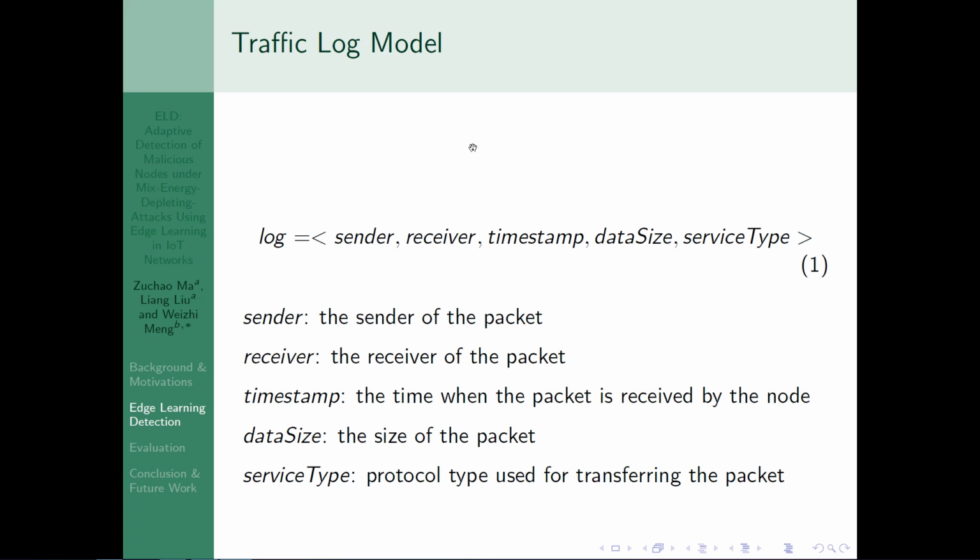Now we introduce the traffic log model. The traffic log model includes the sender of the packet and the receiver of the packet, the time when the packet is received by the node, the size of the packet, and the protocol type used for transferring the packet.